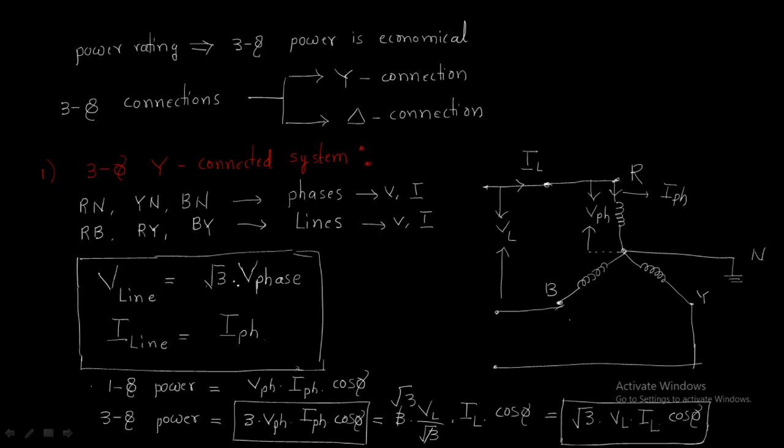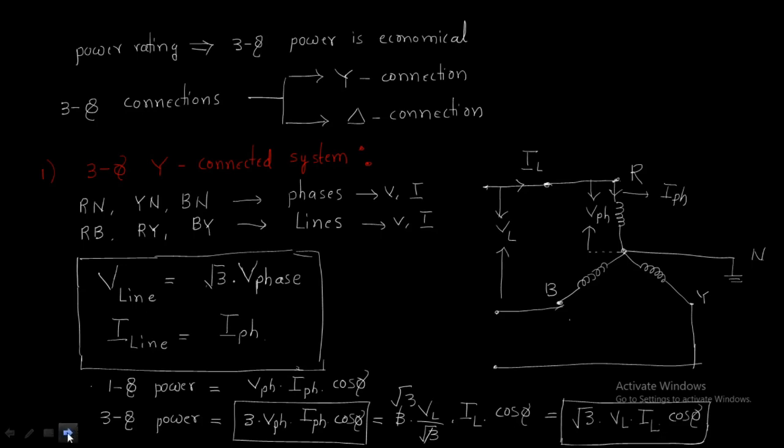Line voltage equals root 3 times phase voltage, line current equals phase current. And for three phase power, we have the equation 3 into V phase into I phase into cos phi, which comes from single phase power, V phase into I phase into cos phi, the general formula. Here we have three phases, that's why it is multiplied by 3. The same three phase power in terms of lines is root 3 times V line I line cos phi, right?